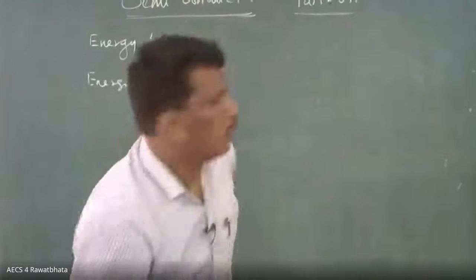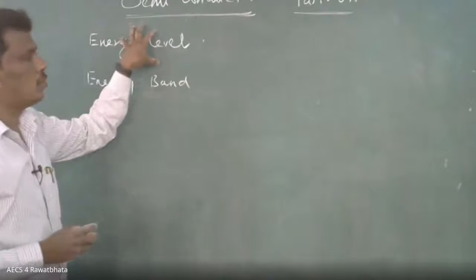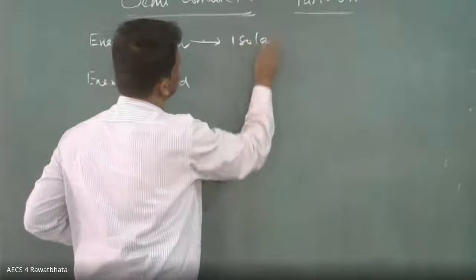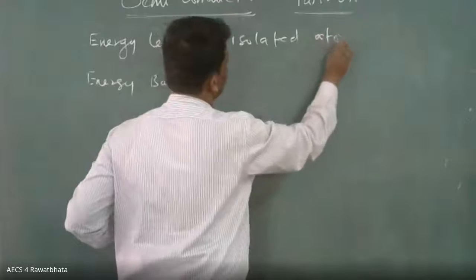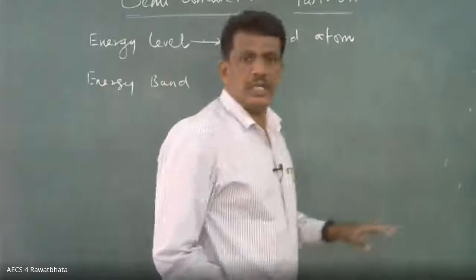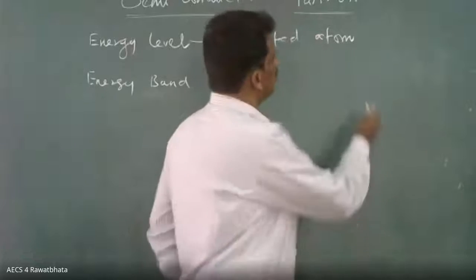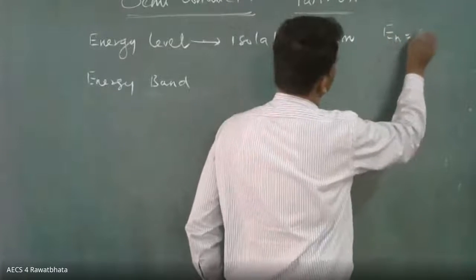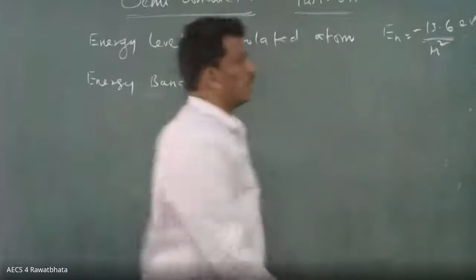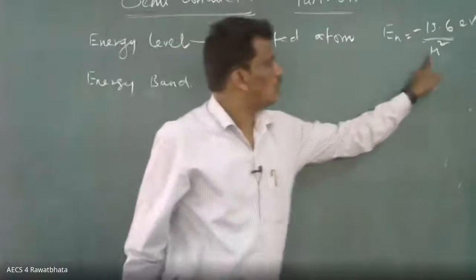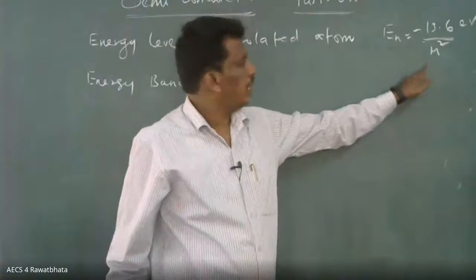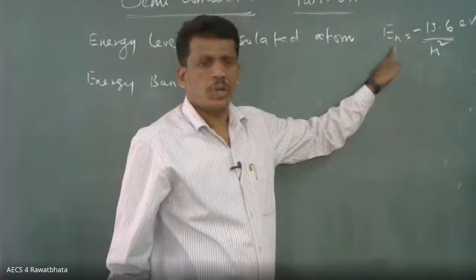So energy level is nothing but what? Suppose in case of an isolated atom. In an isolated atom, for example the hydrogen atom, what is the energy formula you got? Minus 13.6 electron volt upon n squared. Suppose you want the first orbit, put n equal to 1. What is the energy of the electron in the first orbit? n equal to 2, n equal to 3.